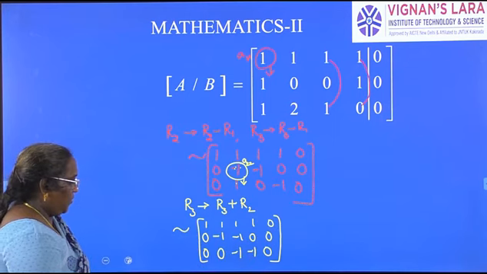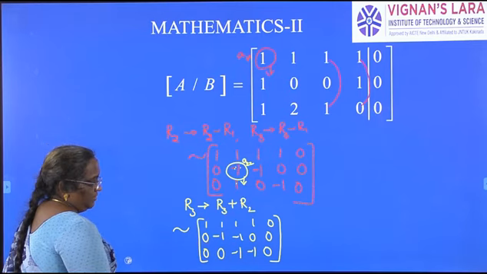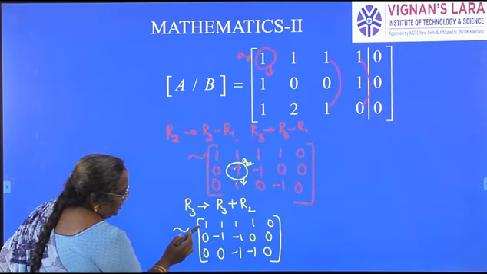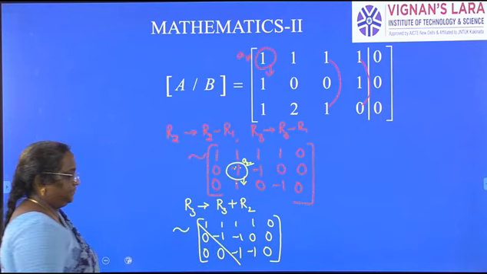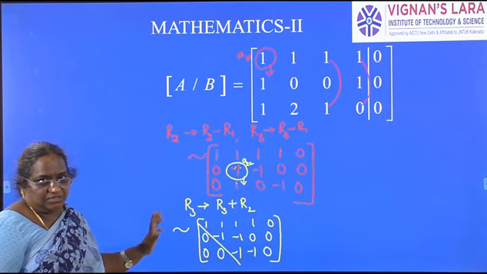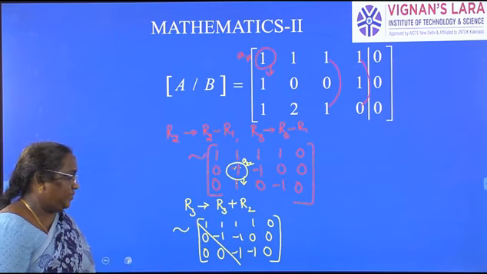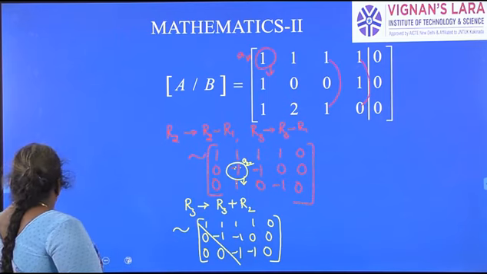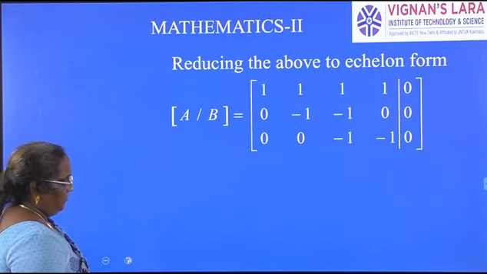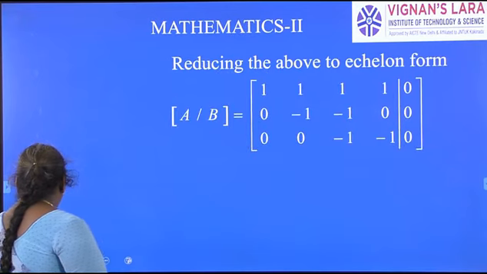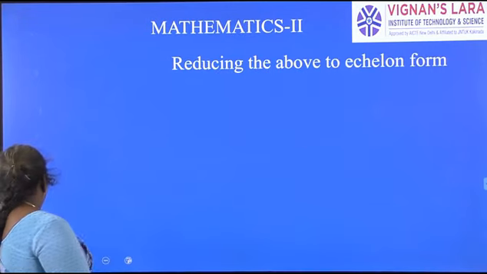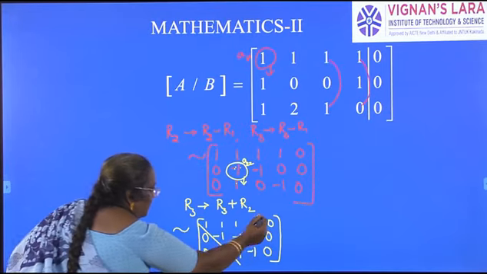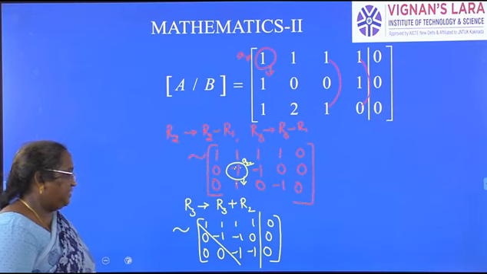Now, what is the possible diagonal matrix we get? The 3 by 3 matrix we get here is only 3 by 3. So this is the principal diagonal. Below that, the elements are zeros. So it is in echelon form. This is what you can see in the reduced echelon form. If you want to observe the previous slide, this is what we got there. So up to here, this is matrix B which we added.